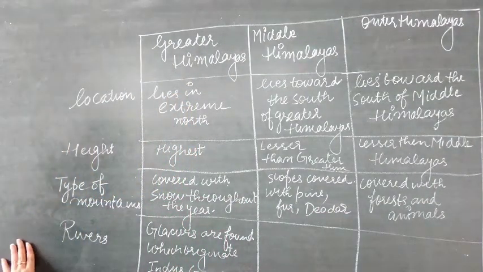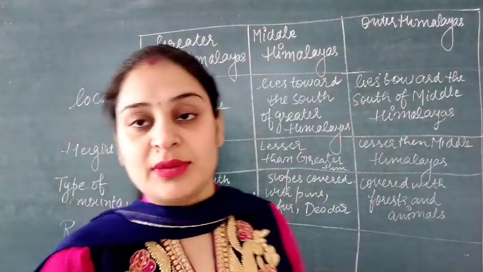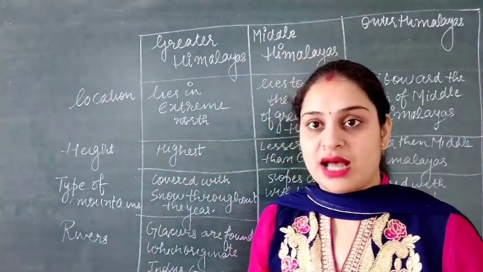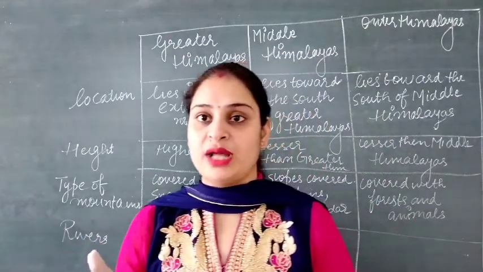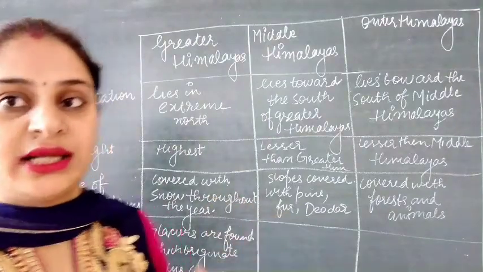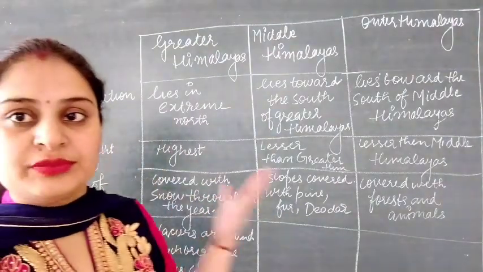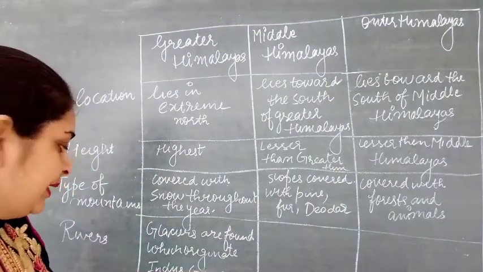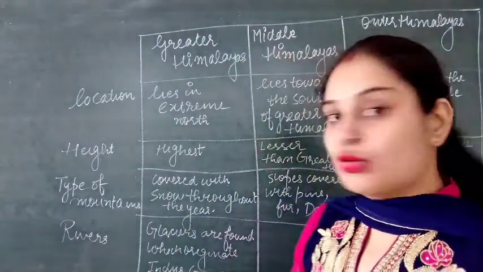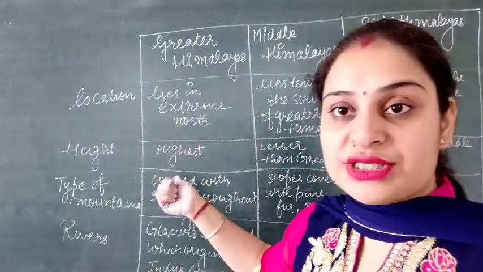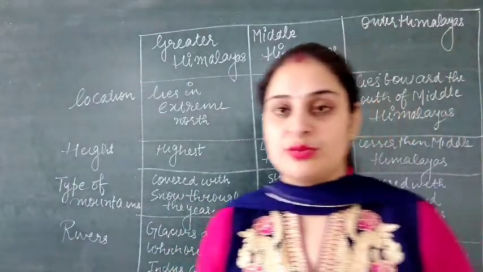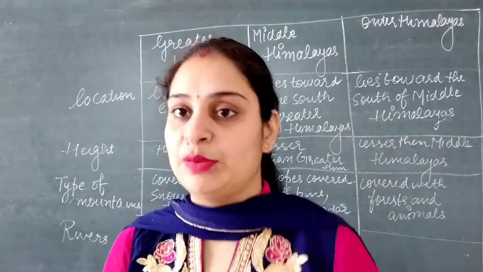And then rivers. The Greater Himalayas have lots of snow, so there exist glaciers. Glaciers are rivers of ice formed from the freezing of water. The rivers which originate from these glaciers are Indus, Ganga, Yamuna, and Brahmaputra. So the source of these rivers is the glaciers found in the Greater Himalayas. This was the basic idea behind the three types of Himalayas.